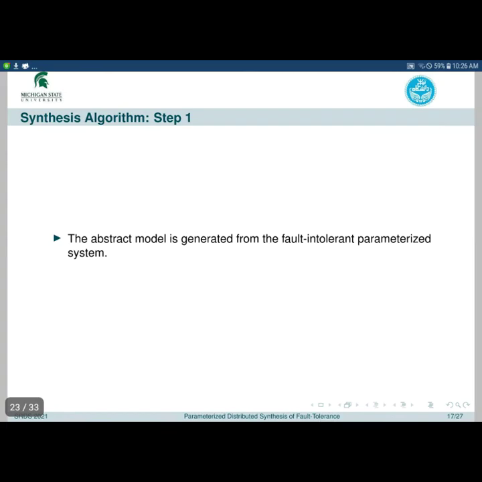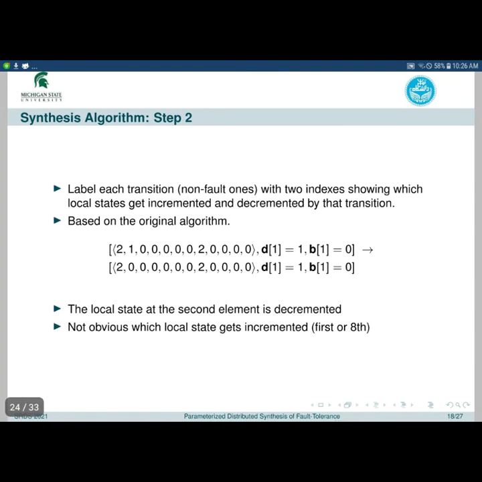Now let's take a look at our synthesis algorithm. It consists of 7 steps that are repeated until a fixed point is reached. In the first step, the abstract model is generated from the fault-intolerant parameterized system based on counter abstraction. In the second step, we label each transition with two indexes showing which local states get incremented and decremented by that transition. This is done based on the logic of the original algorithm.